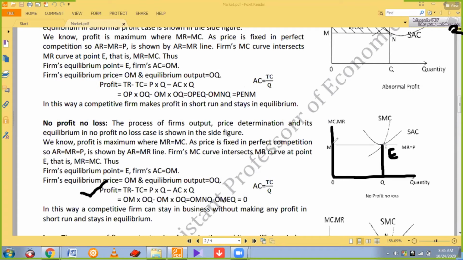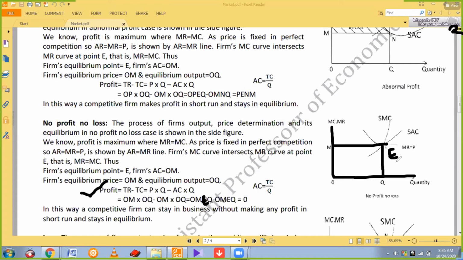So easily you can find what is income and what is cost. So OM and Q, and OM, this is OMEQ. Okay, same. If you write N, then N; if you write E, then E. It is up to you, there is no mistake. So what is OMEQ?